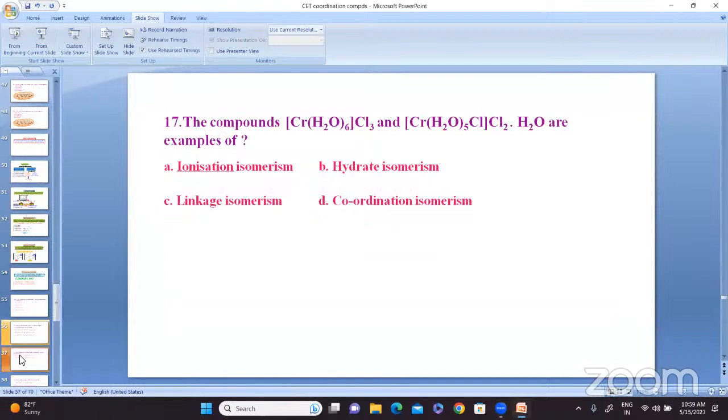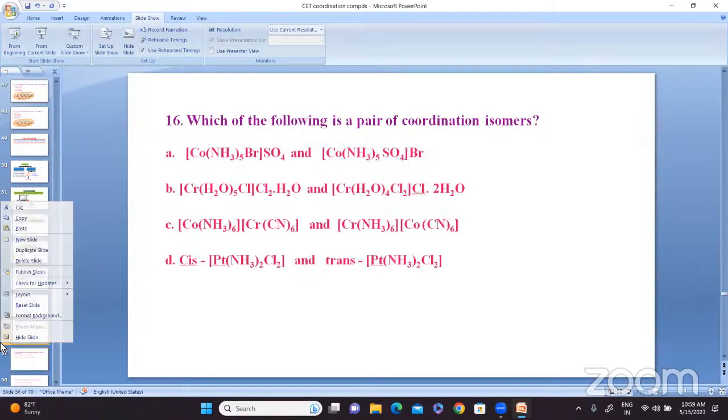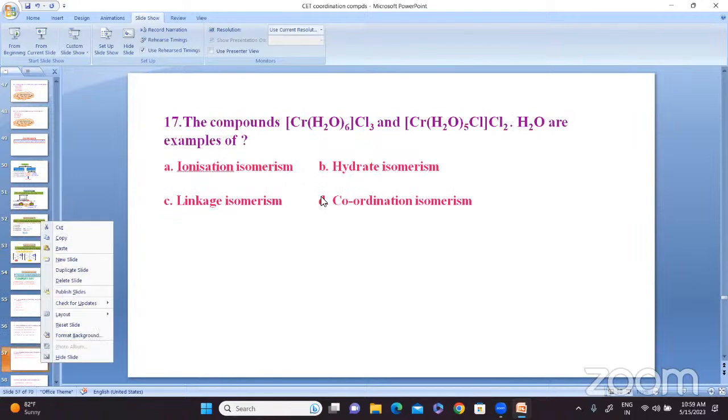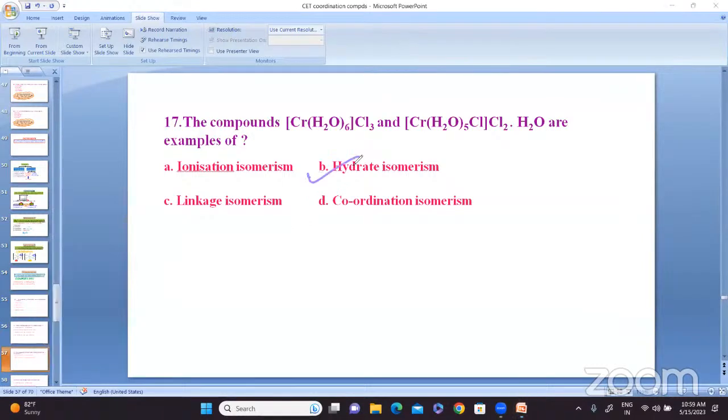These are the two compounds. These are examples of what? Yes, they are examples of hydrate isomerism. We'll go for the next one.